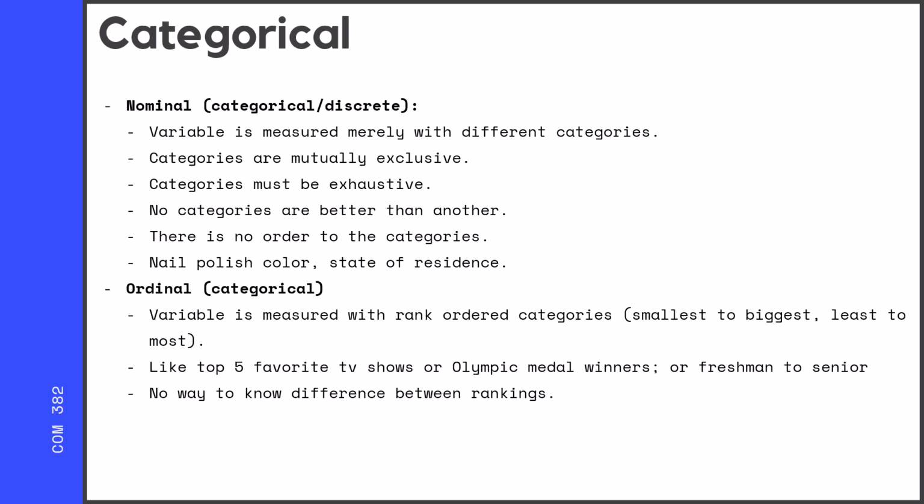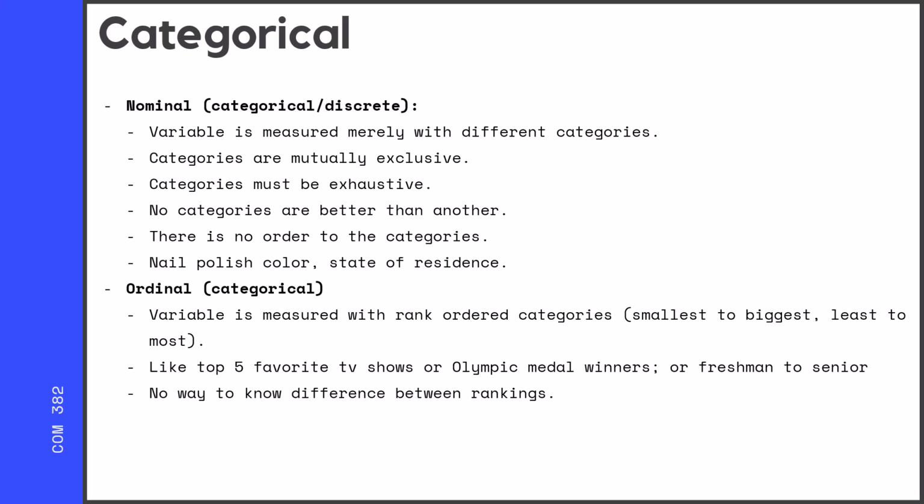Ordinal is another categorical variable, and it's kind of like nominal, but there's rank ordered categories. The easiest example of this is Olympic medals. Gold is the best, then silver, then bronze. They are still categories, gold, silver, and bronze. They don't really have numbers assigned to them. However, one is best, another is not as good, and one is the worst, right? You have gold, silver, bronze.